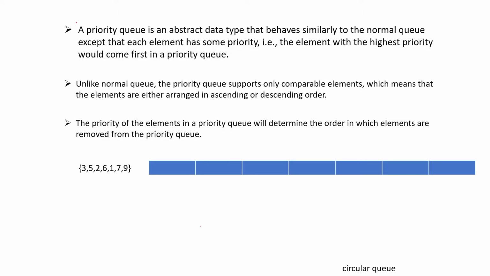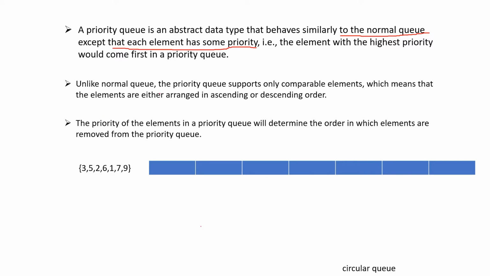So what is a priority queue? A priority queue is an abstract data type that behaves similarly to the normal queue. So this is one thing which we have to notice, that it is just like a normal queue, except that each element has some priority. This is the main difference between the normal queue and a priority queue. In the normal queue, the elements which are getting inserted don't have any priority, whereas in the priority queue, each element which we are inserting will have some priority, and the element with the highest priority would come first.